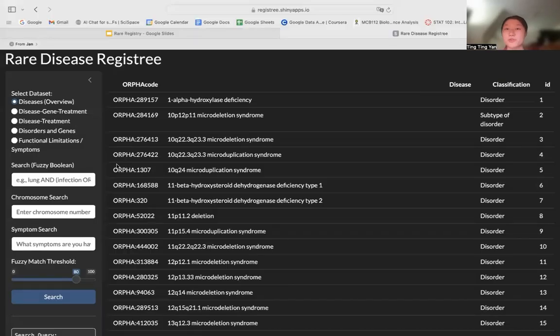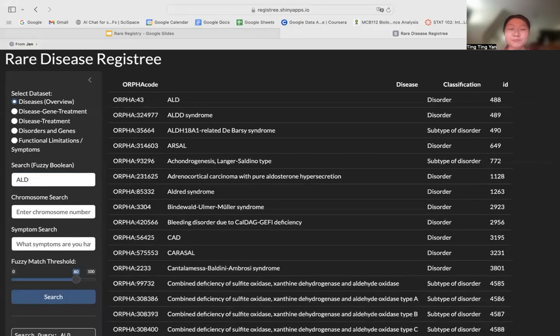So this is just a brief overview of what our registry looks like. We can either put in the actual disease name, or the chromosome number that's mutated, or the single nucleotide polymorphism, or we can put in the symptom or phenotype that the patient might be experiencing with this disease. So for example, if we want to search for ALD, we can click search and this will create a list of diseases that are very similar to this name.